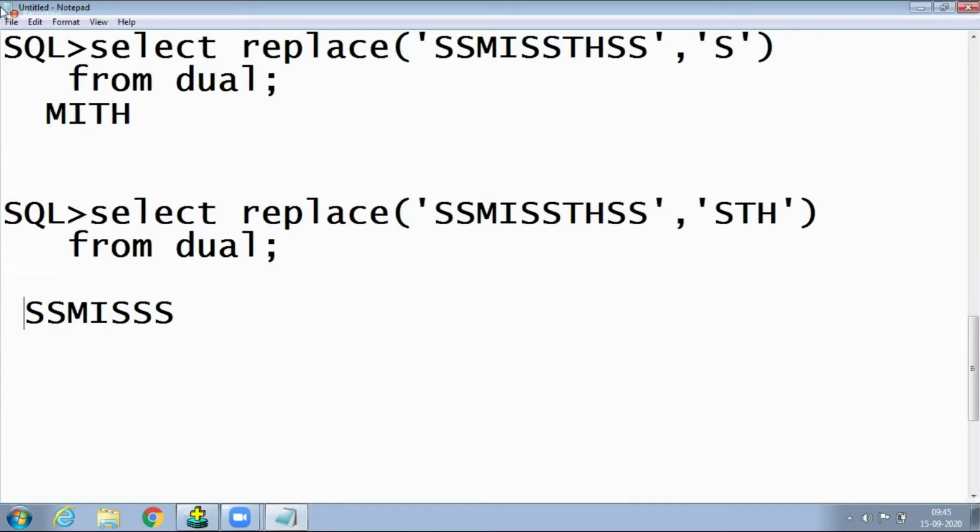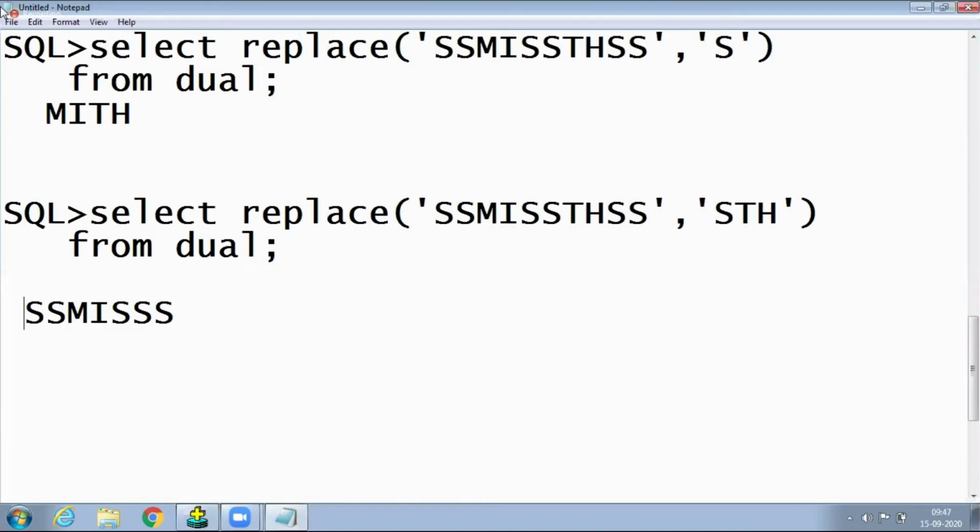Your third parameter is optional, but for translate the third parameter is mandatory. Okay. These two outputs, write it.